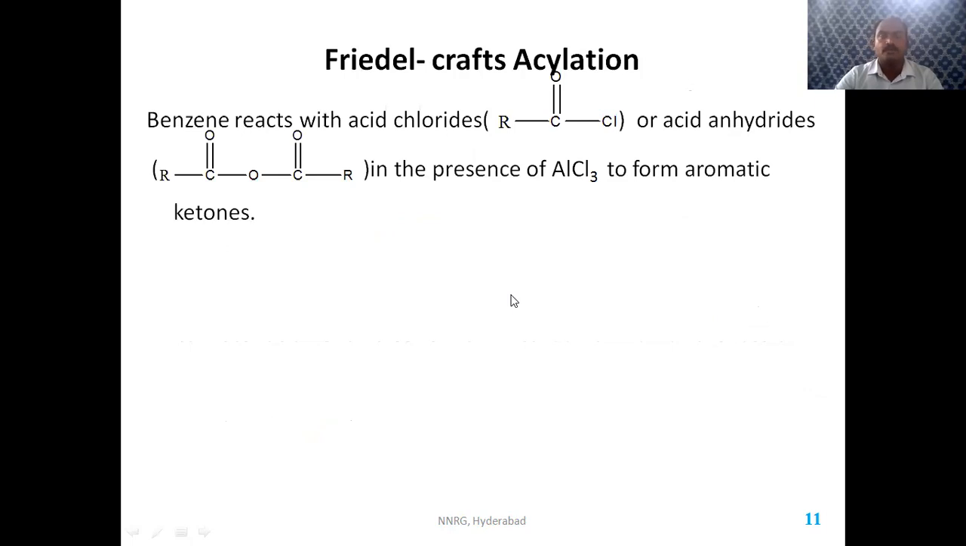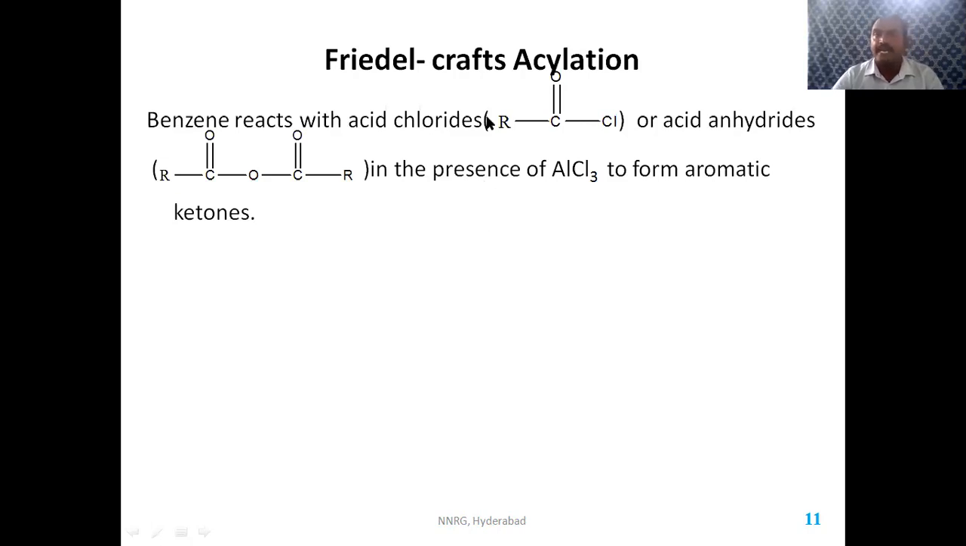So this is about Friedel-Crafts alkylation reaction. So what is the definition? Friedel-Crafts alkylation reaction is nothing but a reaction of benzene with alkyl halides in the presence of aluminum chloride or Lewis acid to form alkyl benzenes. There is a limitation. Only methyl chloride, ethyl chloride, and tertiary butyl chloride can form alkyl benzenes without rearrangement. If other alkyl halides, that is propyl chloride, butyl chloride, then there is a chance of rearrangement taking place to give their appropriate product.